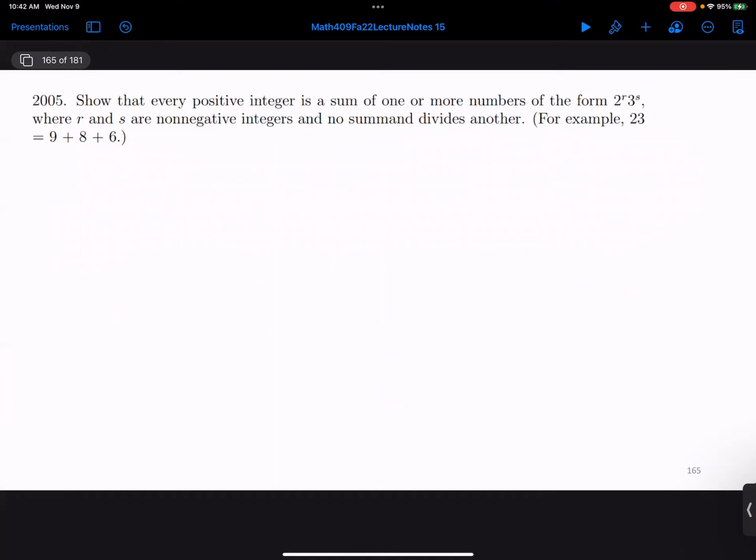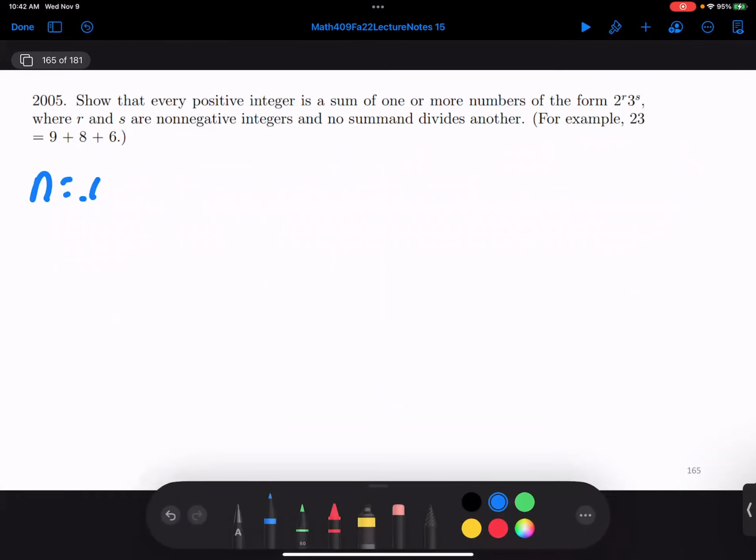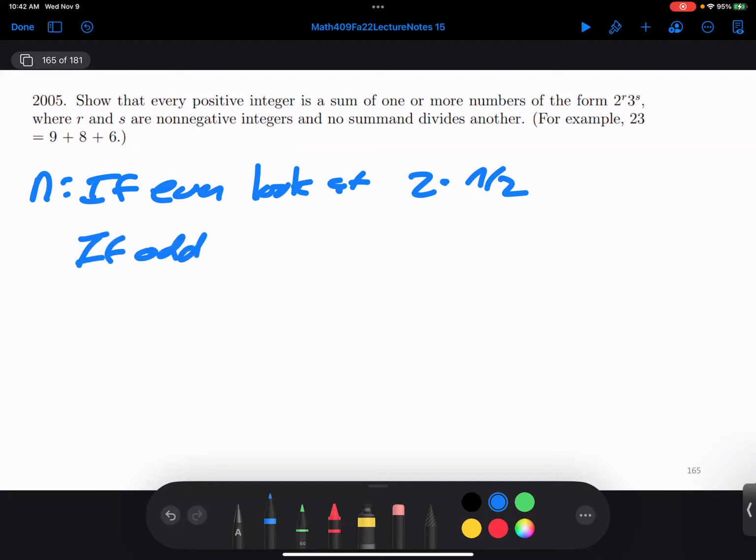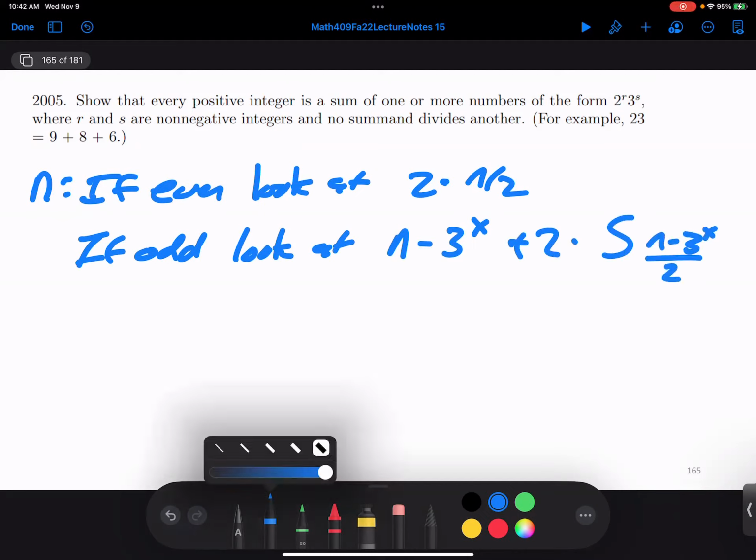And so the argument that was given was, if you have some number n, if it's even, look at 2 times n over 2. And by induction, we know how to do n over 2. And then if odd, look at n minus 3 to the x, the highest power you can, plus 2 times s of (n minus 3 to the x) over 2.